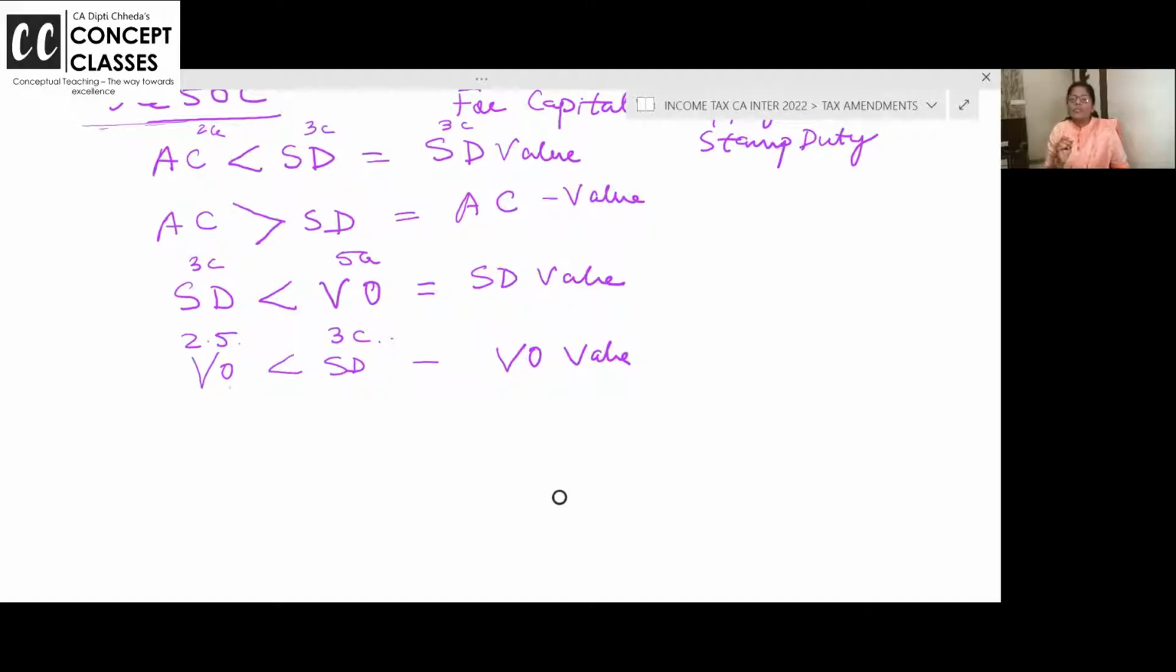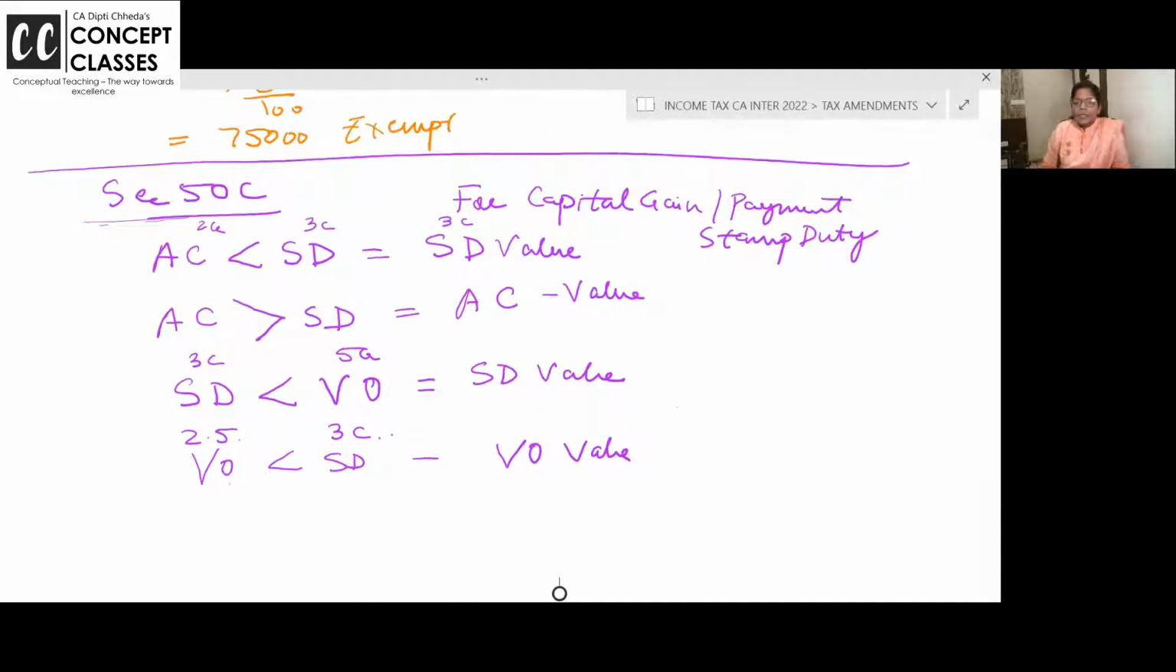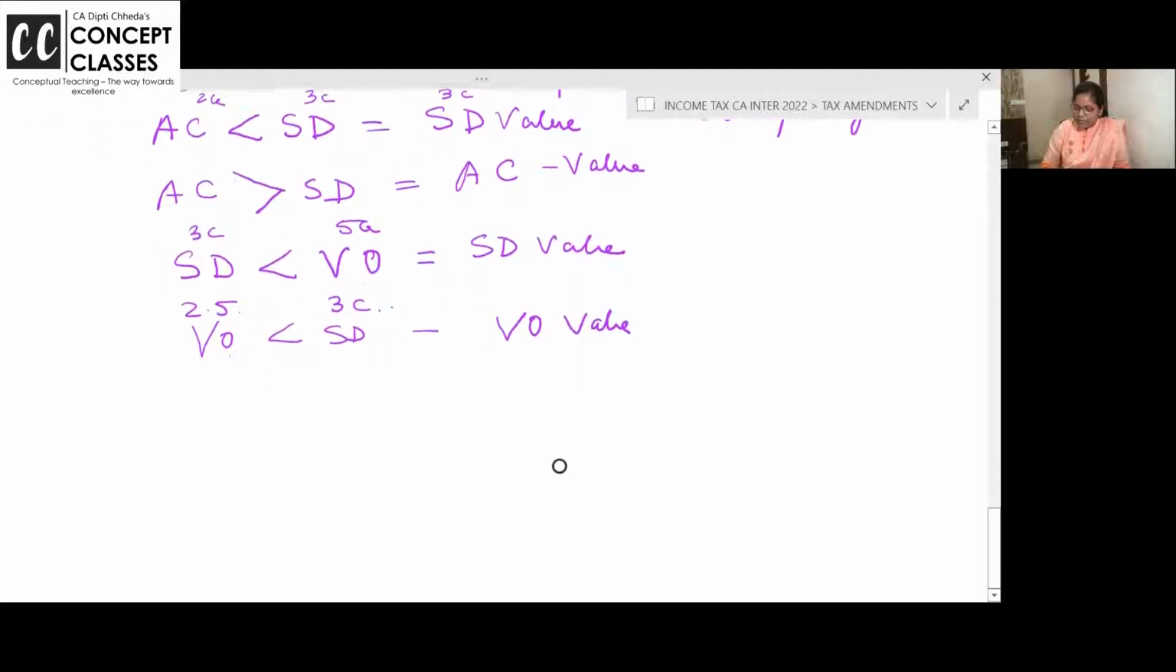And so many students make this mistake: while writing sale consideration, it is wrong to take actual sale consideration, whereas you have to take sale consideration as per section 50C. 50B slump sale, section 50C. Okay, right? So now this is how we do the value for the stamp duty value.